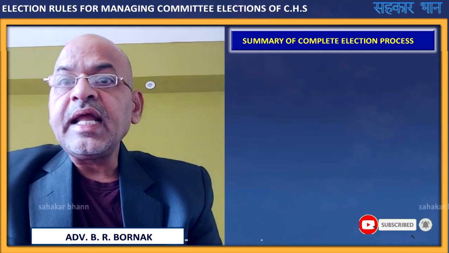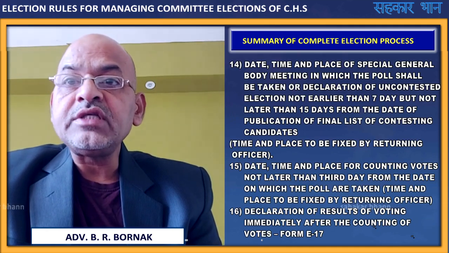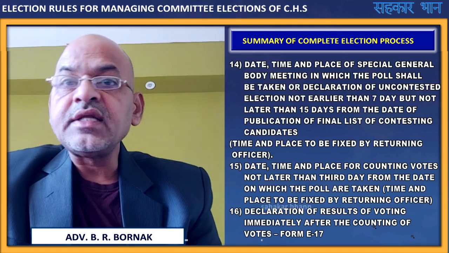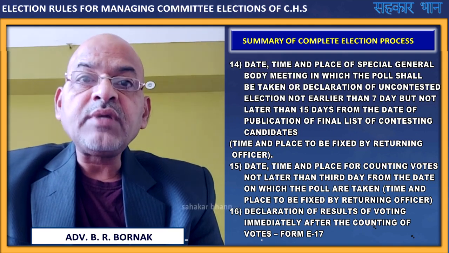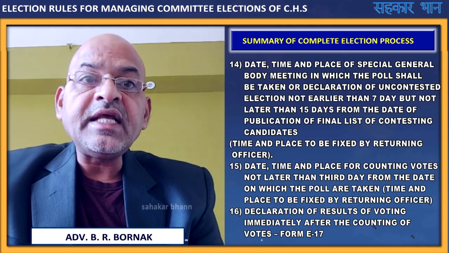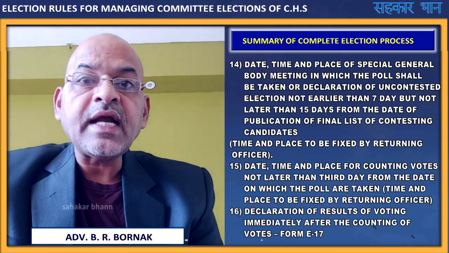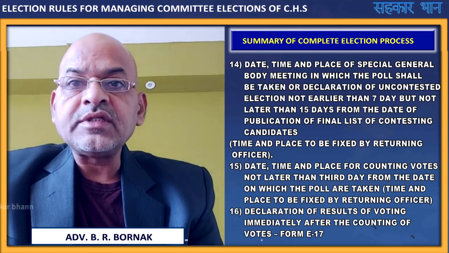Next stage, date, time and place of a special general body meeting in which the poll shall be taken or declaration of uncontested election, not earlier than 7 days but not later than 15 days from the date of publication of final list of contesting candidates. Time and place to be fixed by the returning officer.